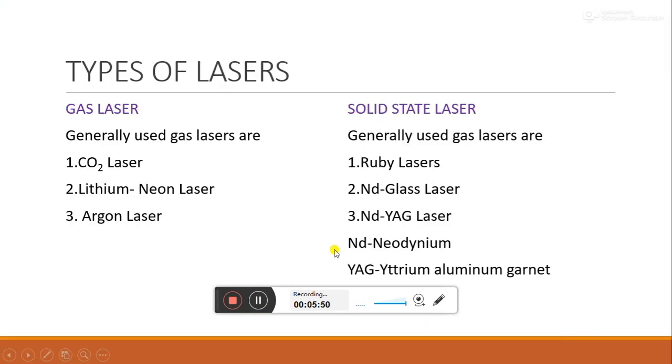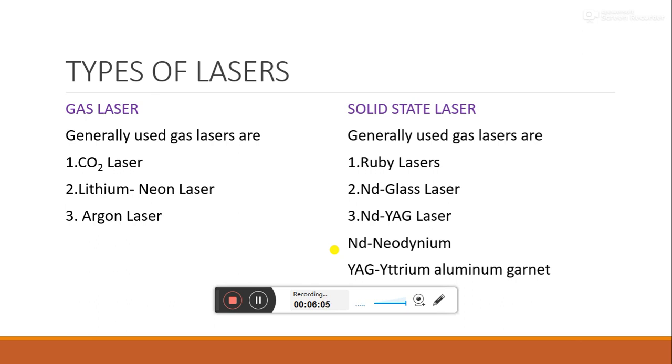Now we have the types of lasers. Generally there are two types of lasers. So we have learned the properties of laser. What are the properties? They are coherent, they are highly collimated, and they are monochromatic.